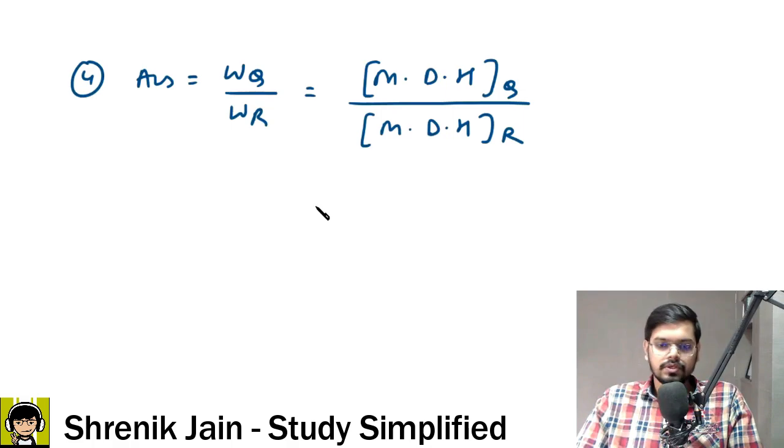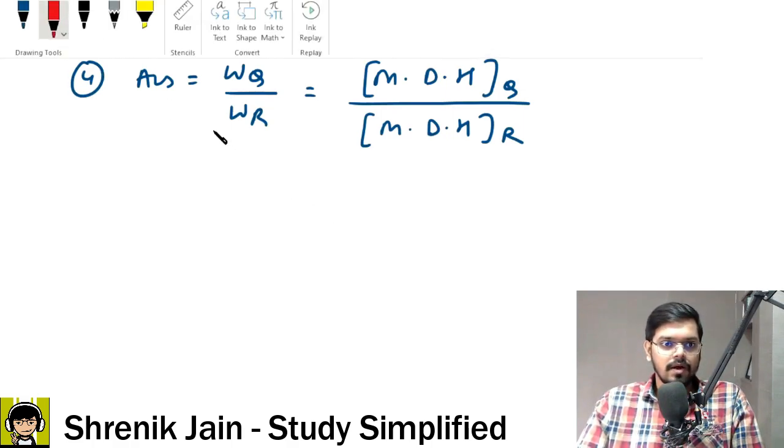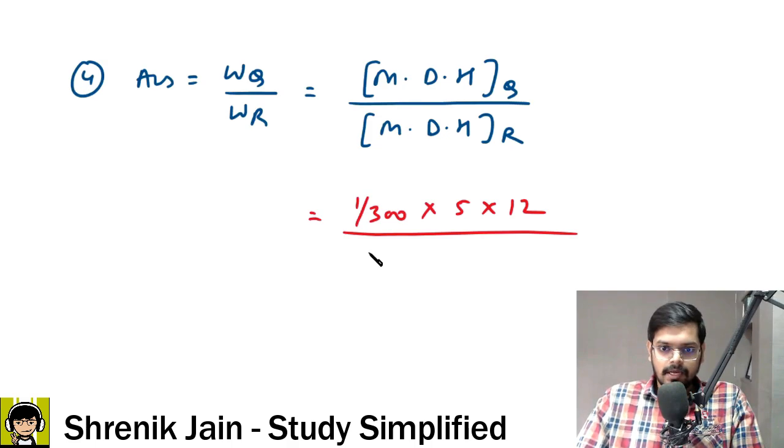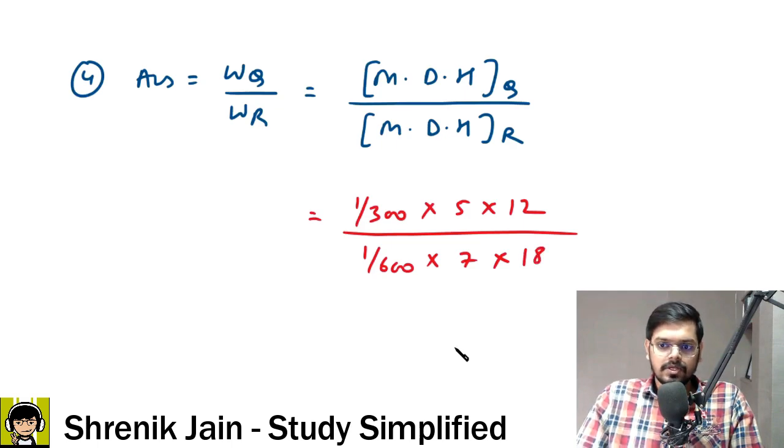Do the substitution, you will get the answer, guys. So now after doing the substitution, the efficiency of Q, number of days he is working, the daily hours he is putting, divided by the efficiency of R into number of days he is working, the hours he is putting, and if I do the simplification, it is 20 by 21. So Kolkata is the right answer.